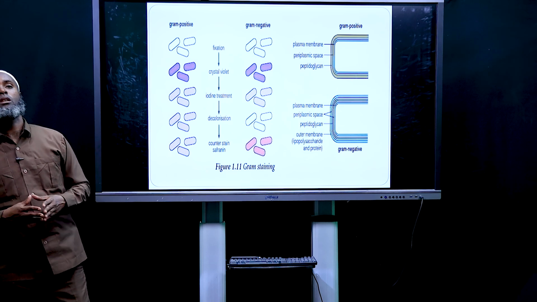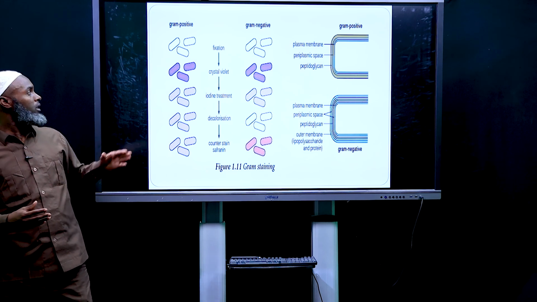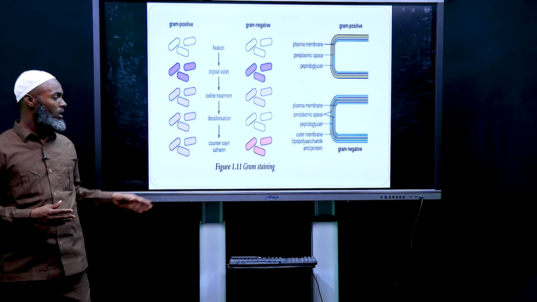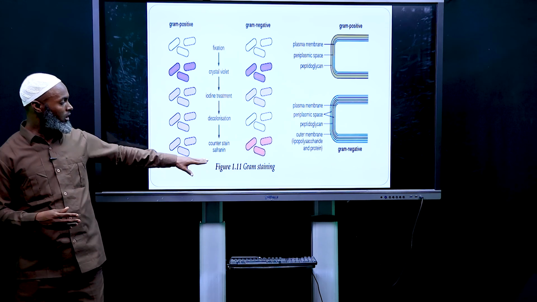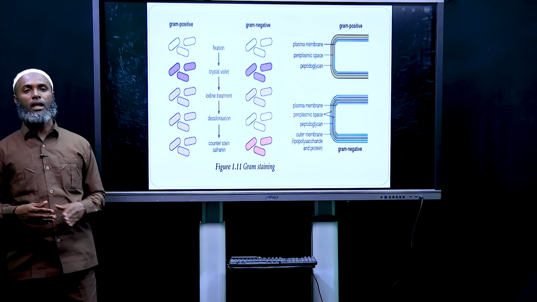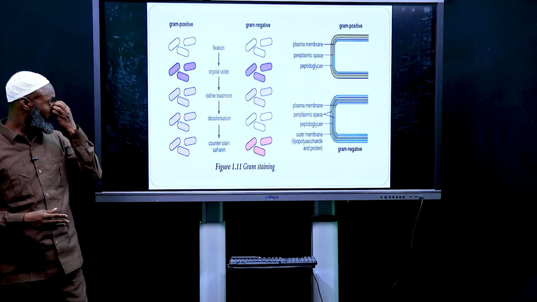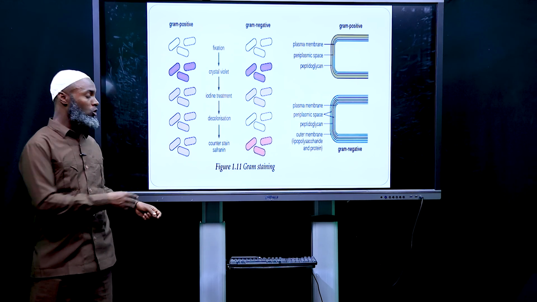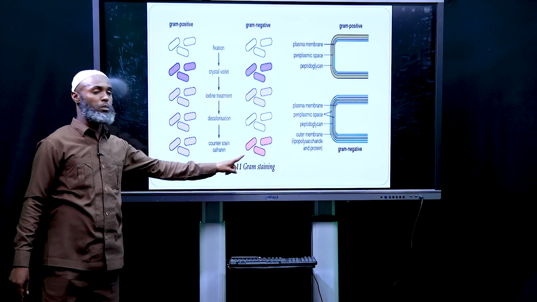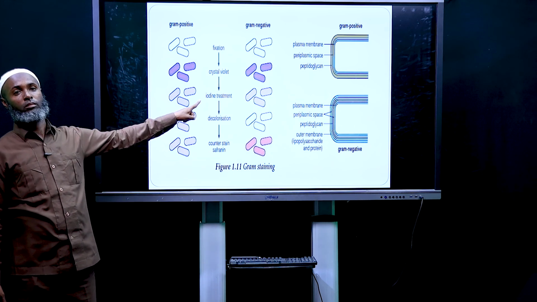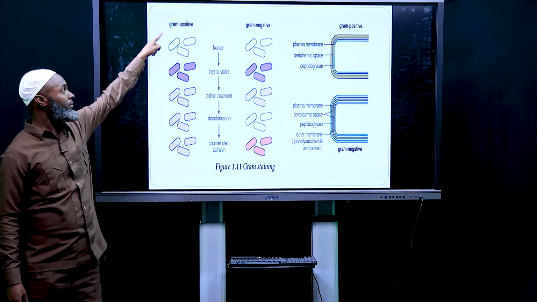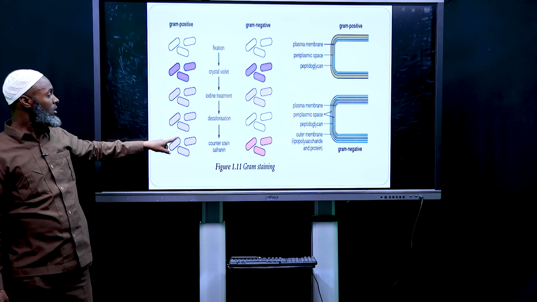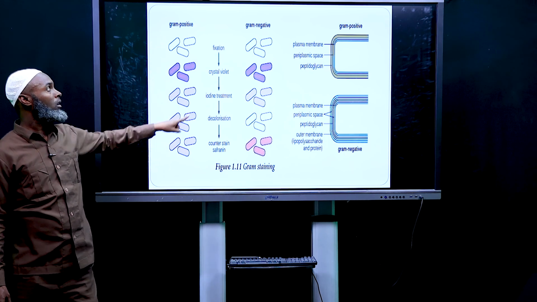So you can see gram-positive and gram-negative. This is the result of gram staining. This one is purple and this one is pink. Gram-positive, after the staining is finished, you get purple.